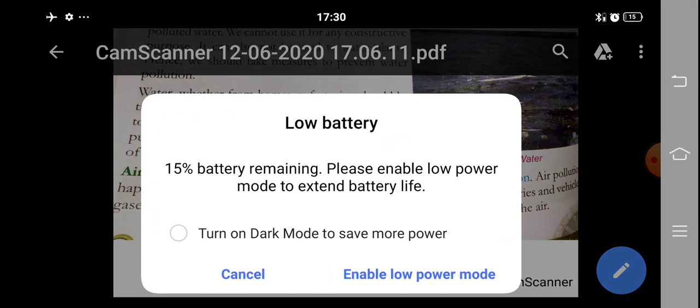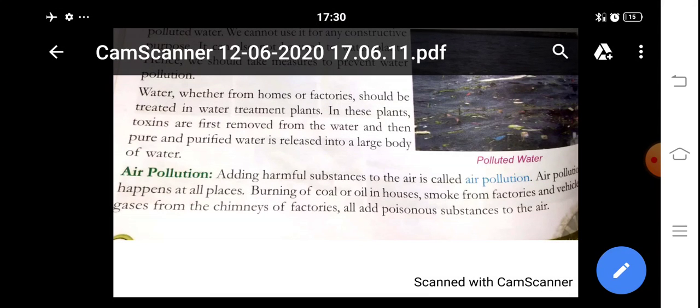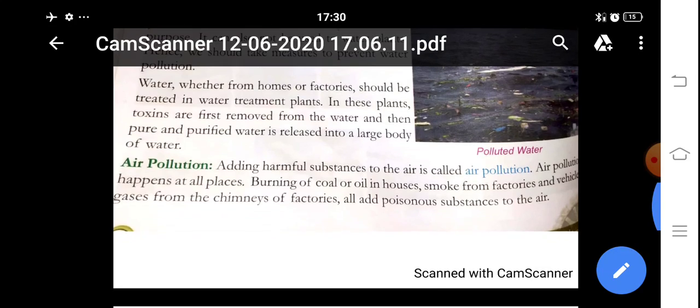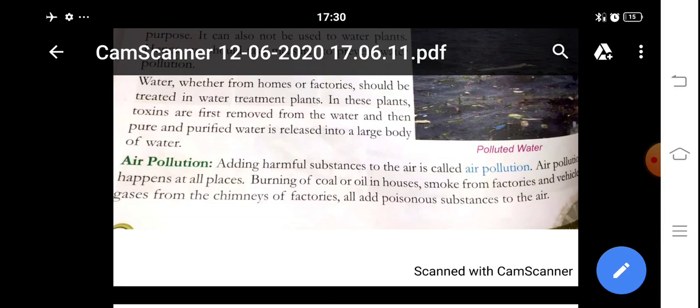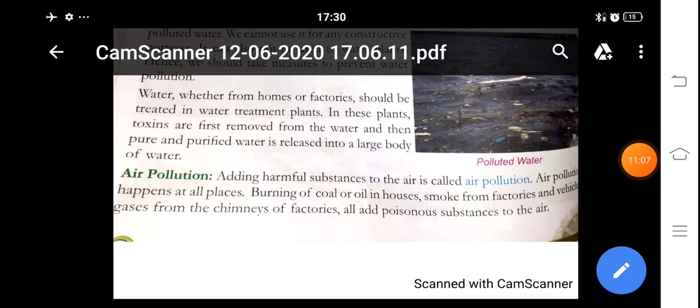Water, whether from homes or factories, should be treated in a water treatment plant. In these plants, toxins are first removed from the water, and then the purified water is released into a large body of water. See, in everyone's home nowadays, because of the pollution of water, we set up an RO machine. So what is the work of an RO machine? It purifies our water. So this is the method by which we purify water.